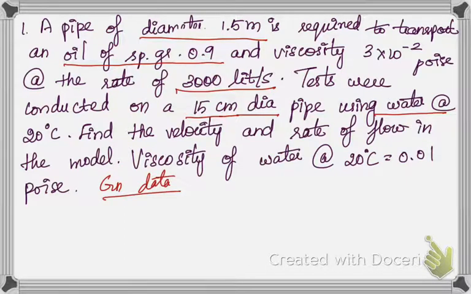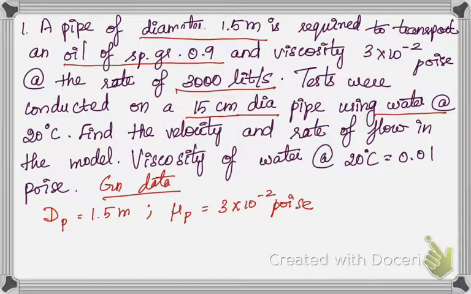First, I'll be writing all the data of the prototype. The diameter is given, so dp is equal to 1.5 meter. Then viscosity mu p is equal to 3 into 10 power minus 2 poise.